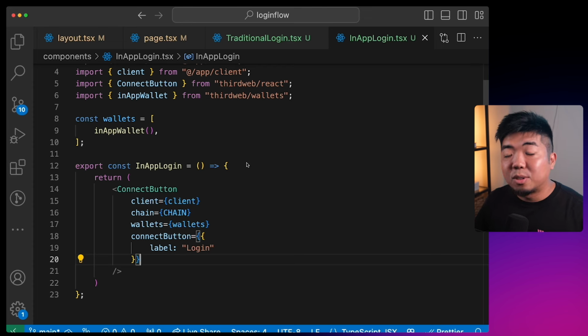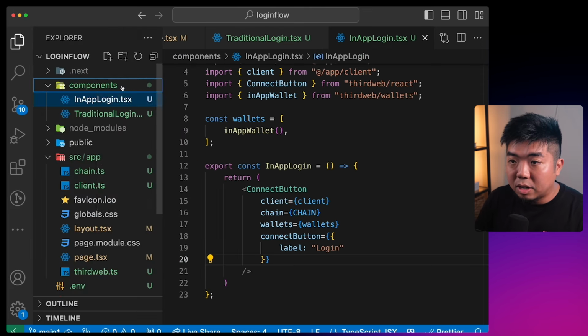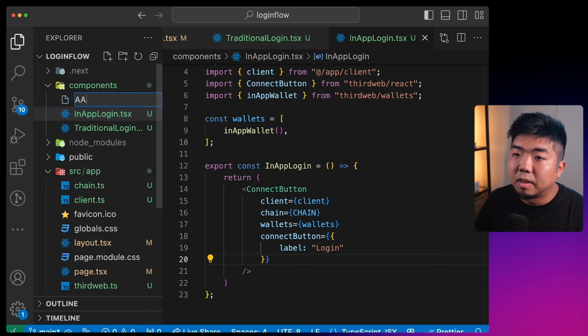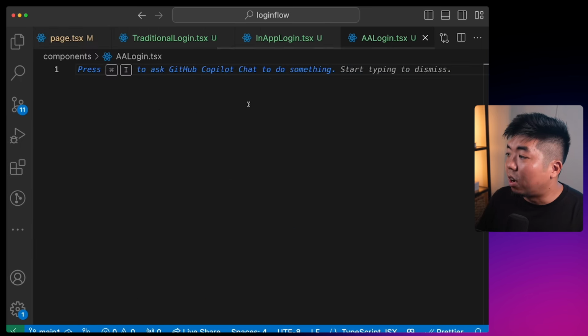And lastly, let's go over what I mentioned in the beginning of this video, and that was account abstraction in combination with the in-app wallet login. So I'm going to come back to my components here. I'm going to add a new file, and we'll just call this AA login for account abstraction.tsx. And in here, we're going to do something similar to how we did our in-app wallet.